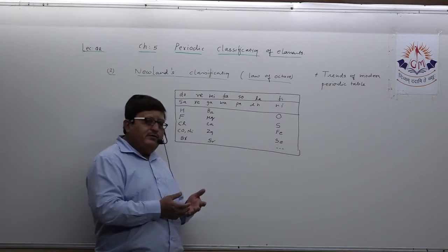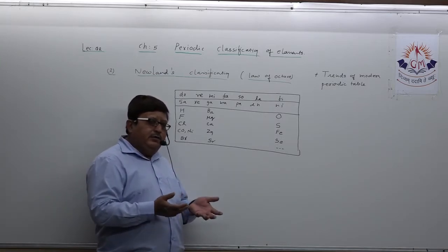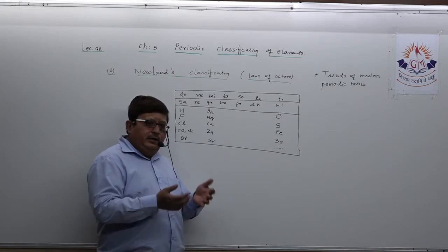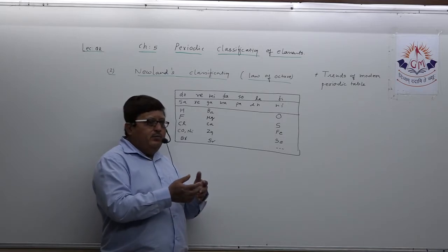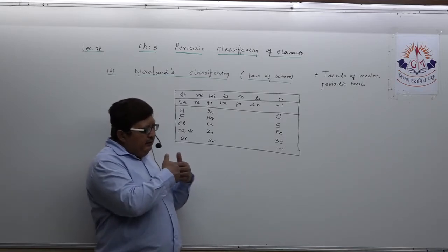He listed out the atomic mass of all elements and arranged them.